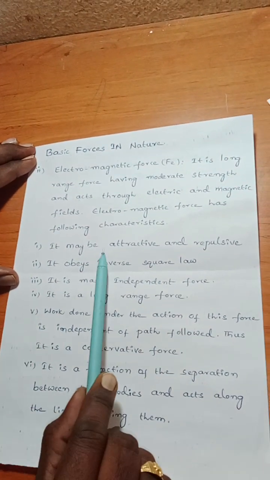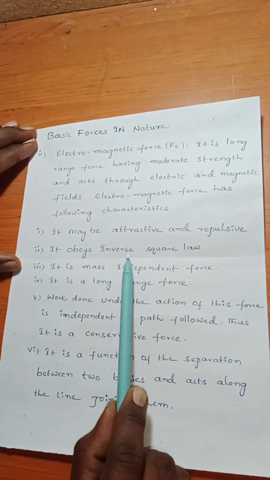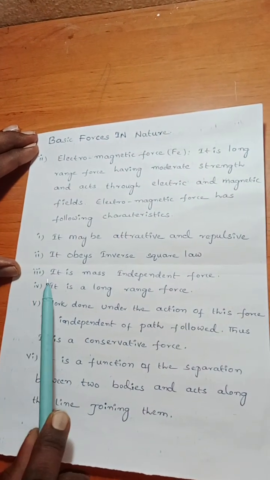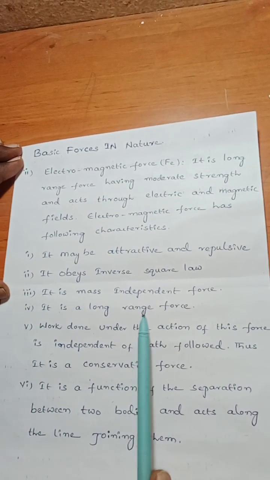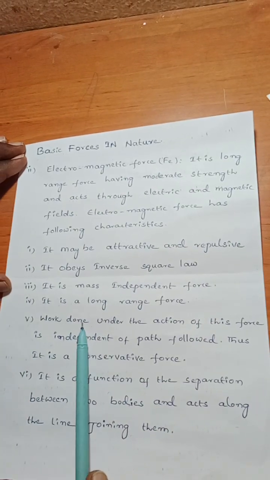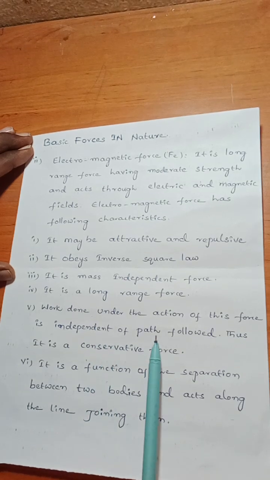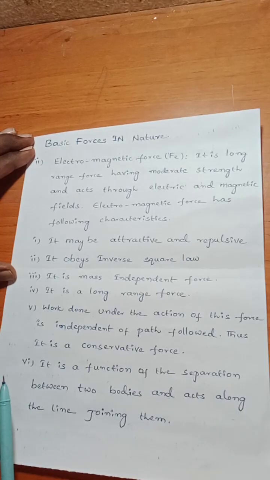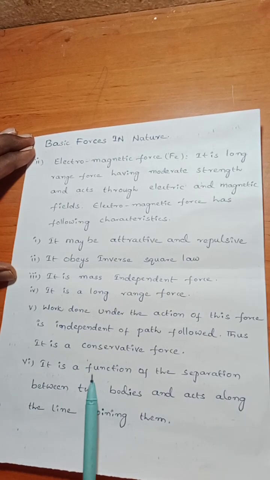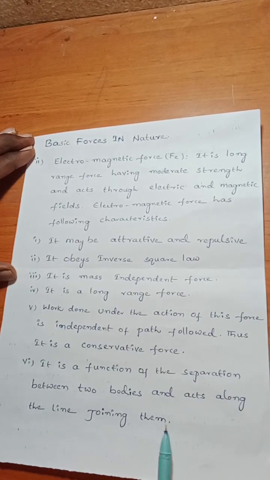First one, it may be attractive and repulsive. Second one, it obeys inverse square law. Third one, it is a mass independent force. Fourth one, it is a long range force. Fifth one, work done under the action of this force is independent of path followed. Thus, it is a conservative force. Sixth one, it is a function of the separation between two bodies and acts along the line joining them.